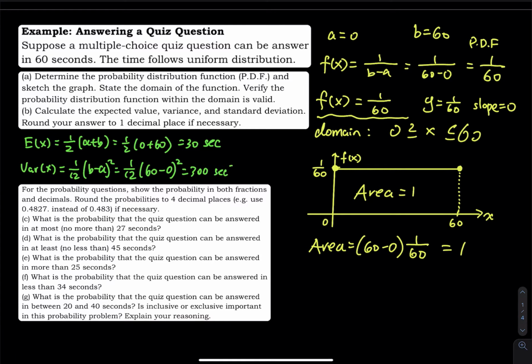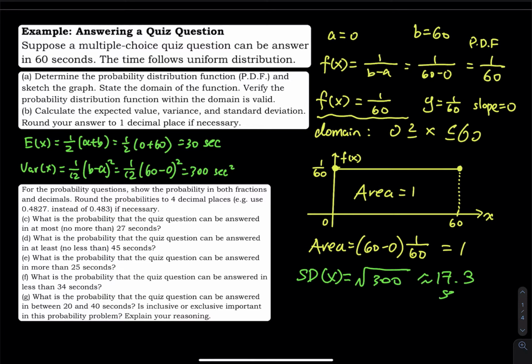I know seconds squared is meaningless, so that's why we need a standard deviation. Let's do that down there. So the standard deviation is the square root of 300. If you round that to 1 decimal place, that is around 17.3 seconds.